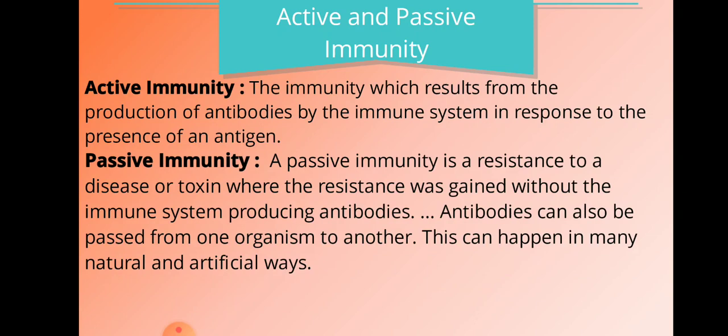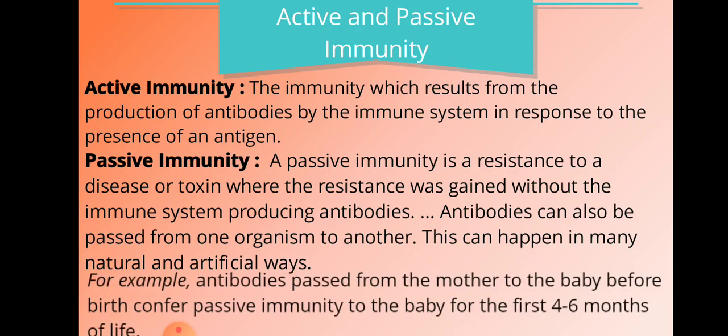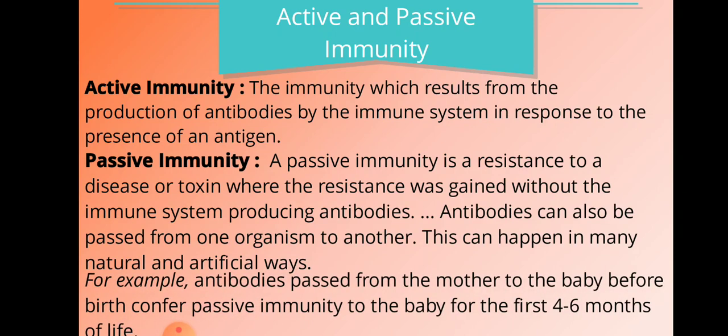The antibodies can be given from one person to another, or they can be taken from any other organism to the person. We will discuss an example. Antibodies passed from the mother to the baby before birth confer passive immunity to the baby for the first 4-6 months of life. So during fetus development in the mother's womb, a number of antibodies are passed to the fetus through the placenta.